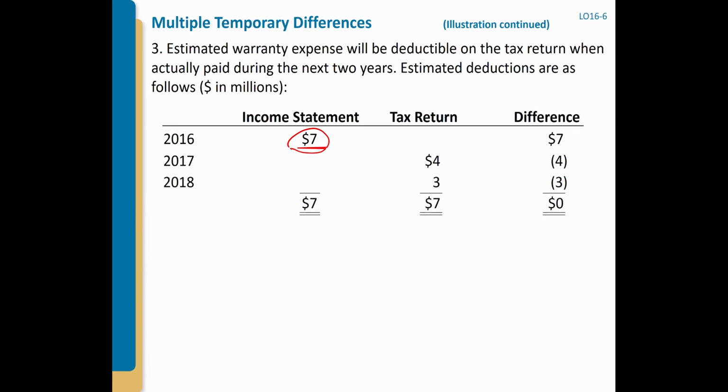So you subtract the warranty expense to get your pre-tax accounting income, but the tax return is not allowed to subtract. That makes tax returns higher, right? This is the number three situation.